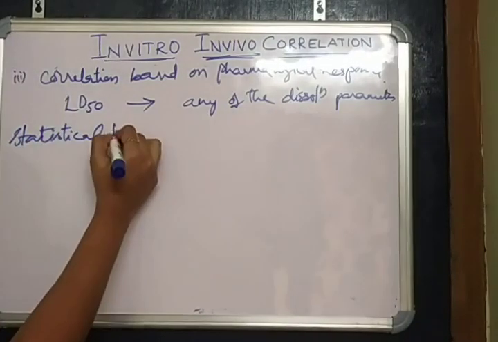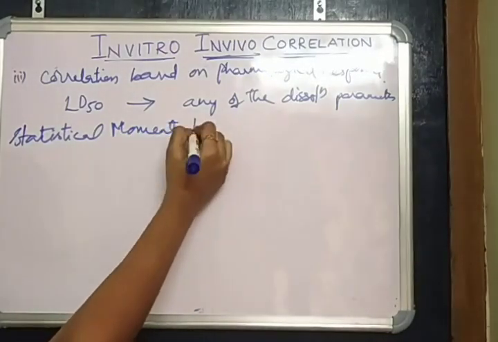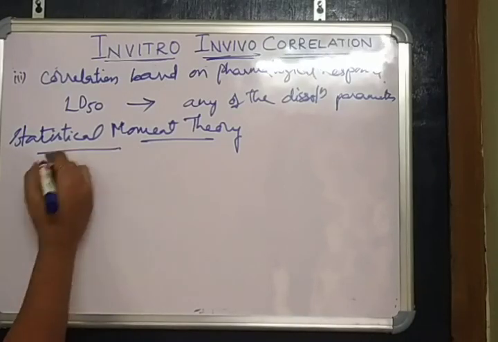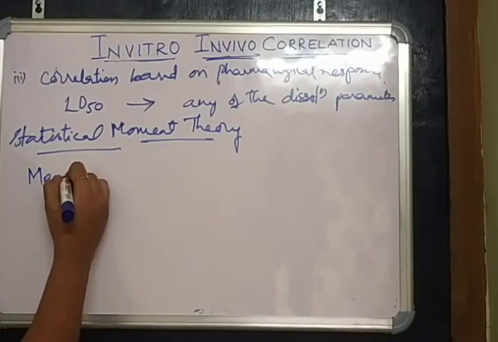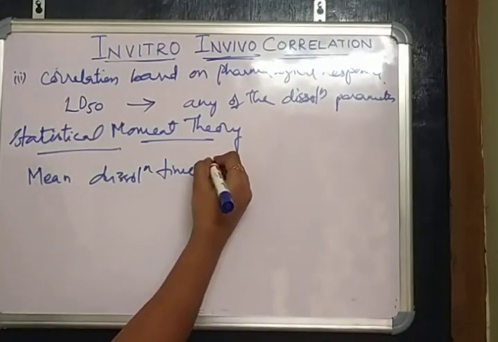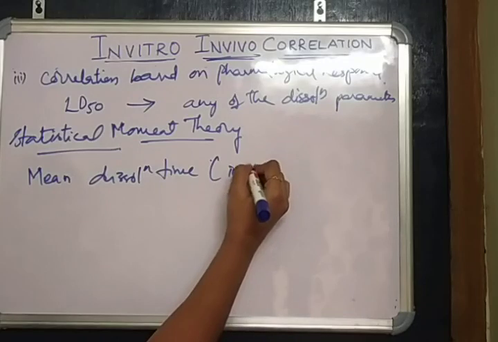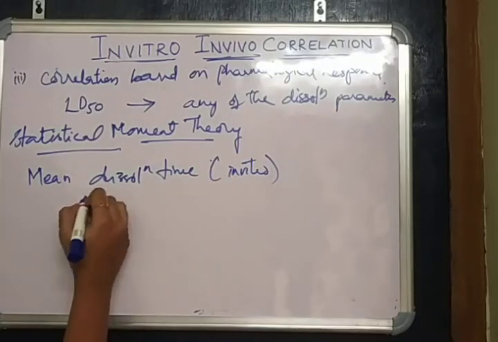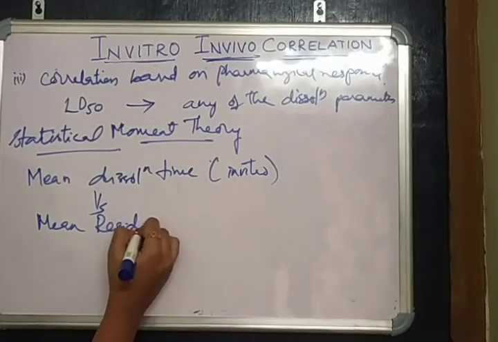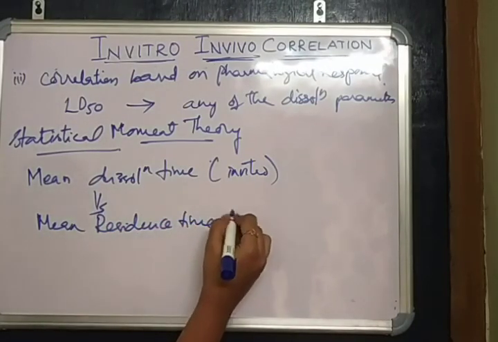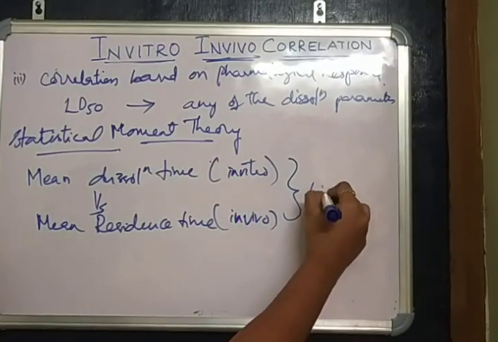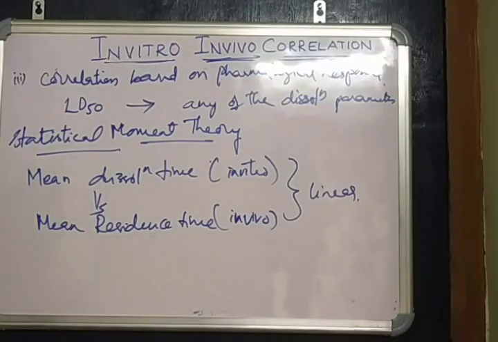Next, statistical moment theory. In this statistical moment theory, we determine the relationship between mean dissolution time, which is in vitro, versus mean residence time, which is in vivo. If a linear plot is obtained for both, then that correlation is a good correlation.